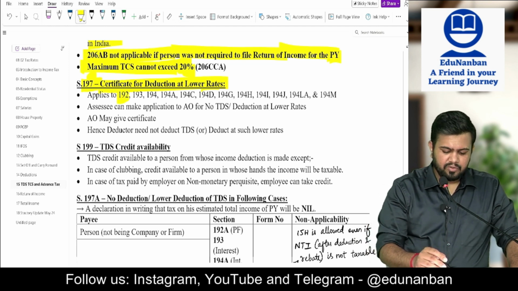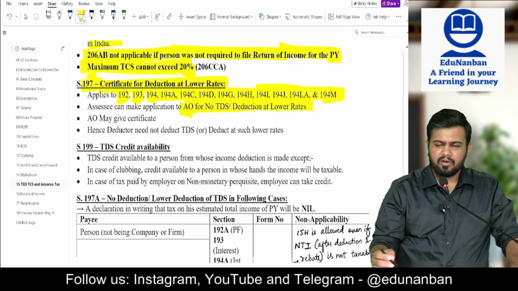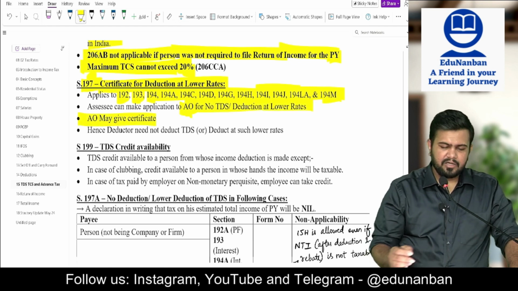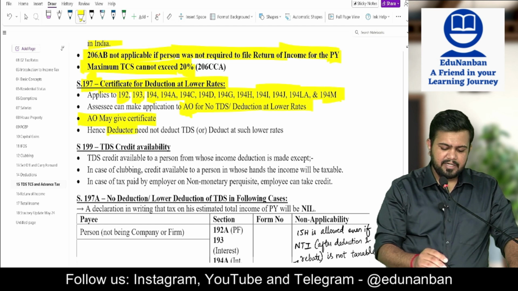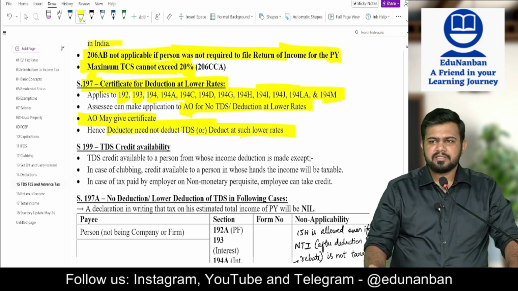It applies to 194, 192, 193. So all these sections it is applicable. Assessee can make application to the assessing officer for non-deduction or deduction at lower rates. The assessing officer may give a certificate. Hence, the deductor need not deduct TDS or deduct TDS at the lower rate which is mentioned in the certificate.